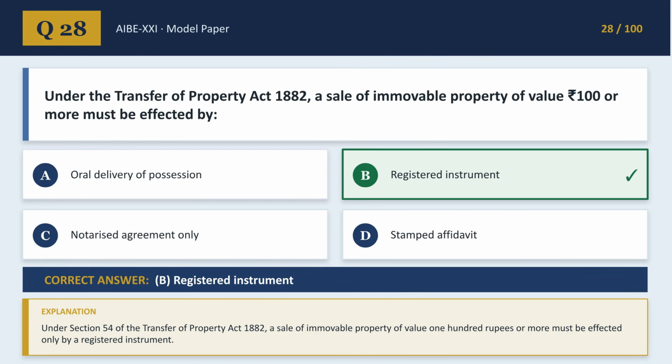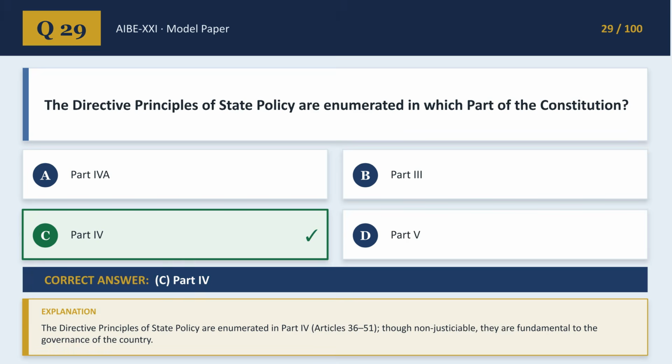period. Question 28. A sale of immovable property of value 100 rupees or more must be effected by what under the Transfer of Property Act 1882? The correct answer is B, registered instrument, as mandated by Section 54. Finally, for this section, question 29 asks, in which part of the Constitution the directive principles of state policy are enumerated? The correct answer is C, Part 4, which covers Articles 36 to 51.